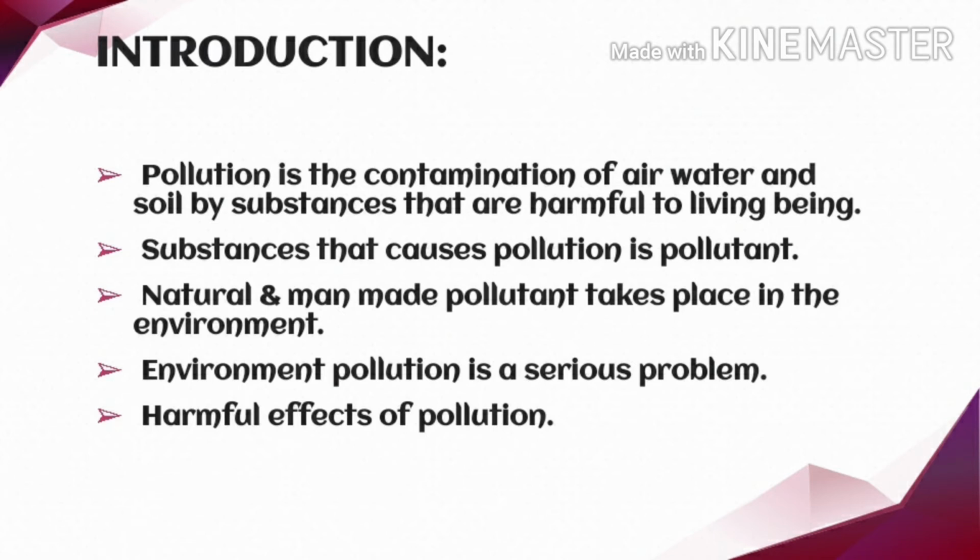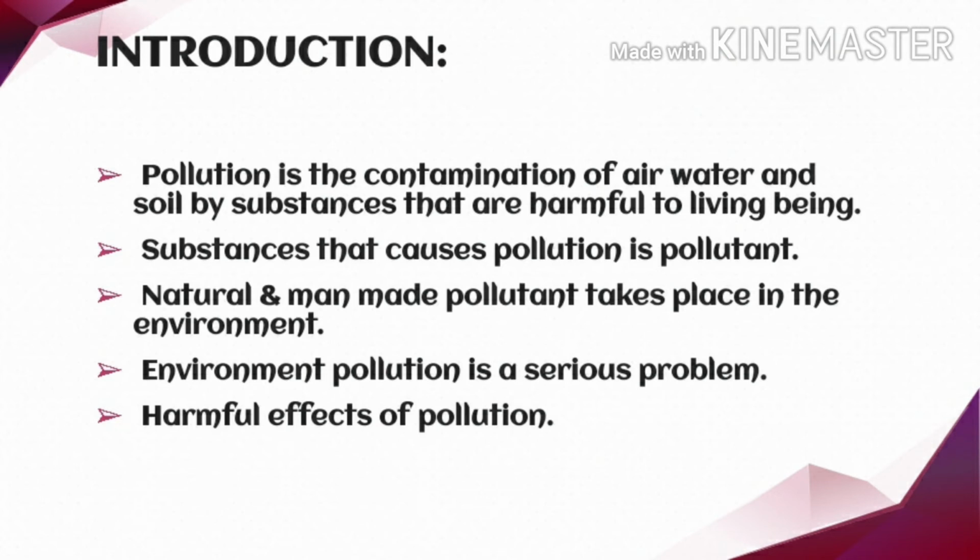Until and unless we check it immediately and take action, the planet will become uninhabitable. That means it will become a place where no living thing can survive.